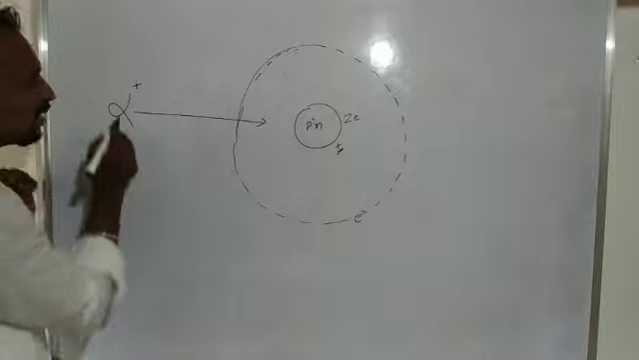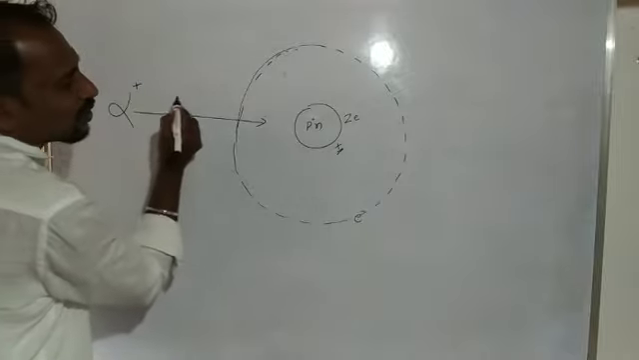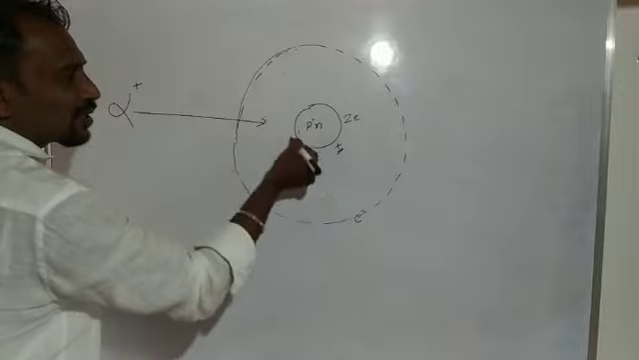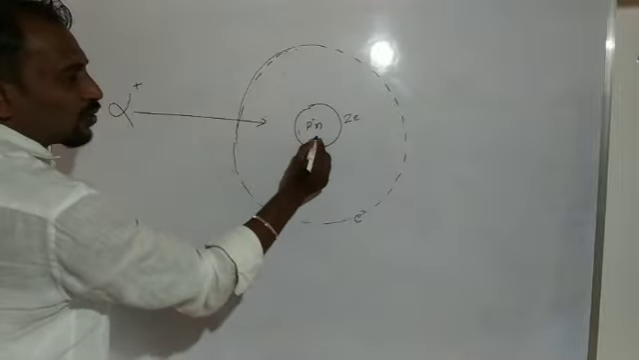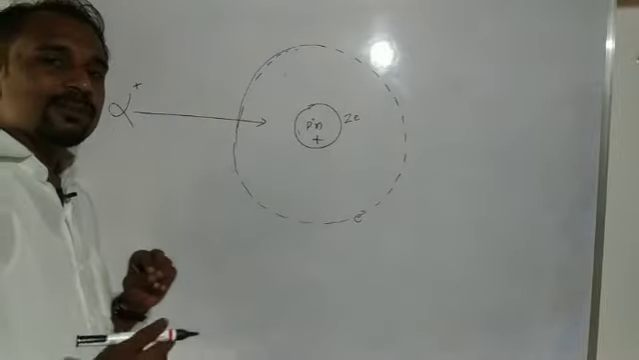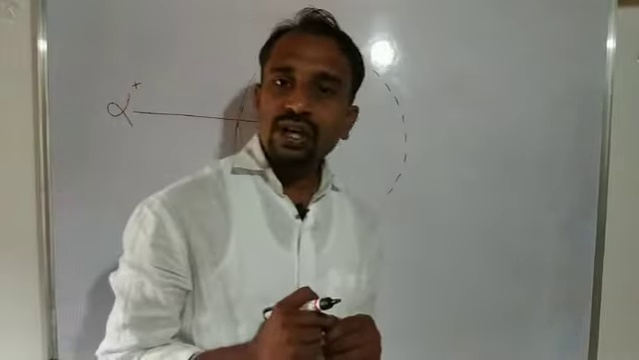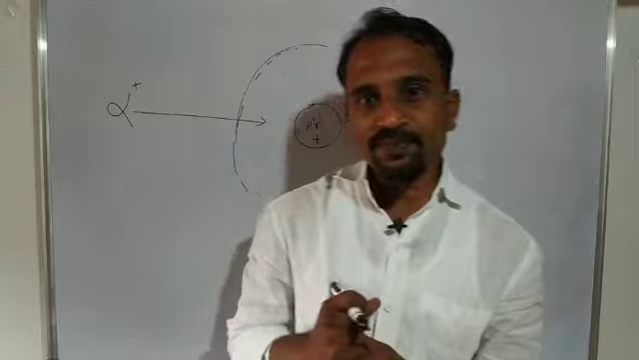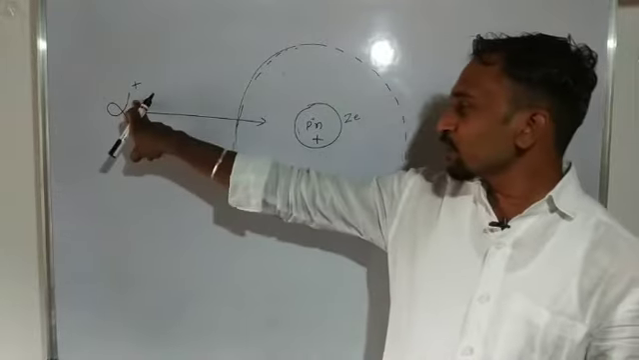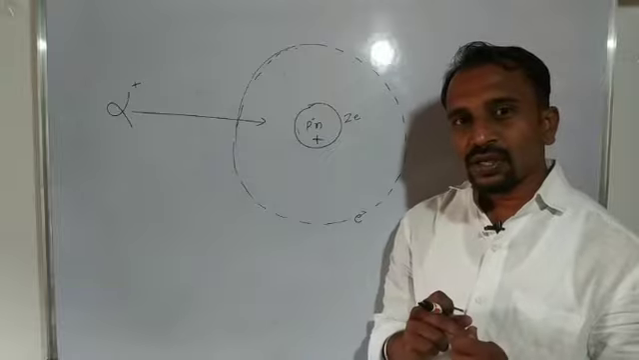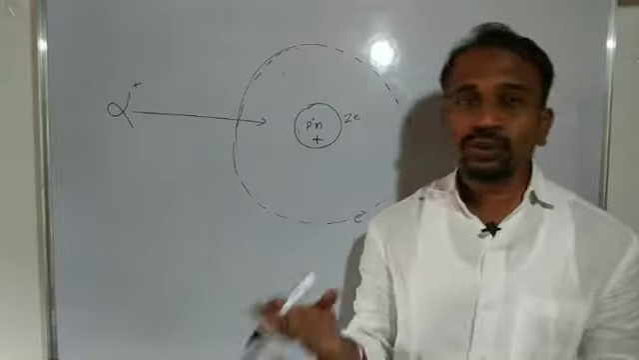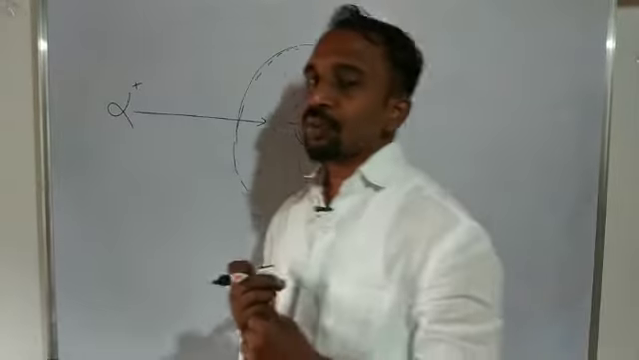So when this positively charged alpha particle moves towards the nucleus, which is already positively charged, we get an electrostatic force, that is, a repulsive force. Why? Because both charges are positive, so both are repelled by each other.